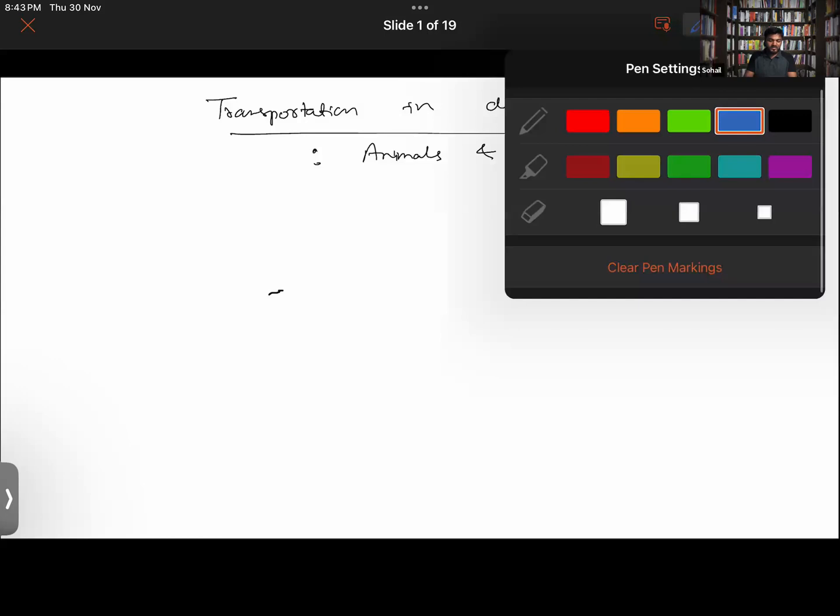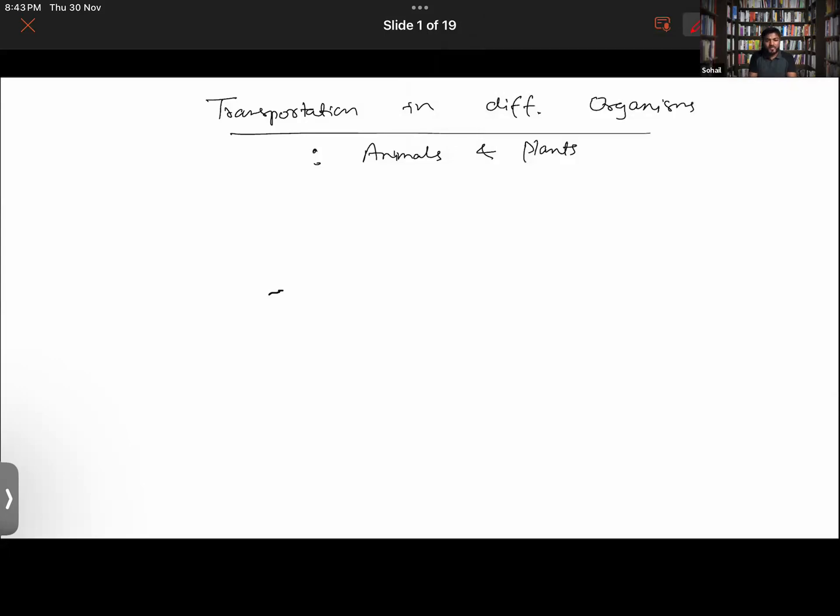So in animals, when we study transportation, we will be studying at both levels, whether you have multicellular organisms or unicellular organisms. Since I have used the term cell here, by the way, do you know who was the scientist who discovered the cell? Who discovered the cell, by the way?